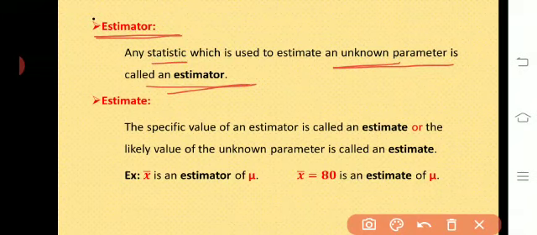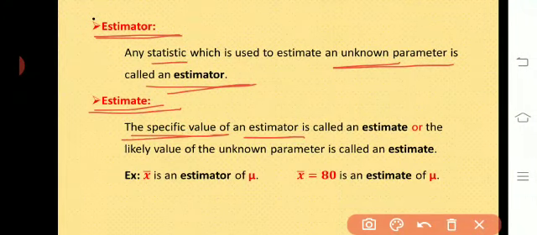Next concept is estimate. The specific value of an estimator is called an estimate, or the likely value of the unknown parameter is called an estimate. Any one definition you can remember here. We will see more in detail with this example.